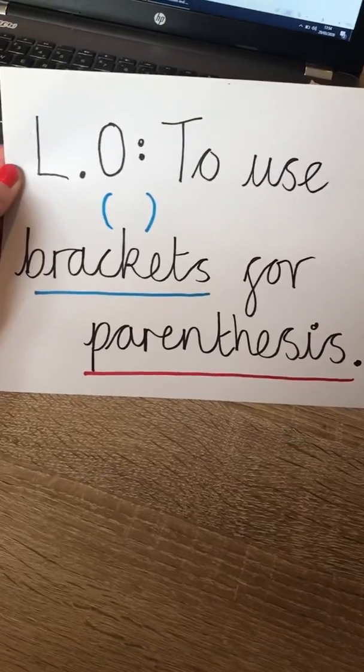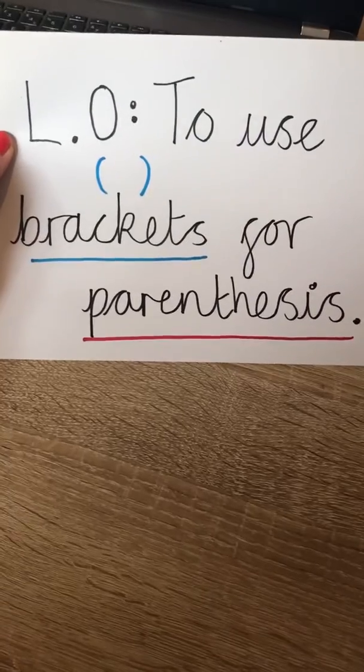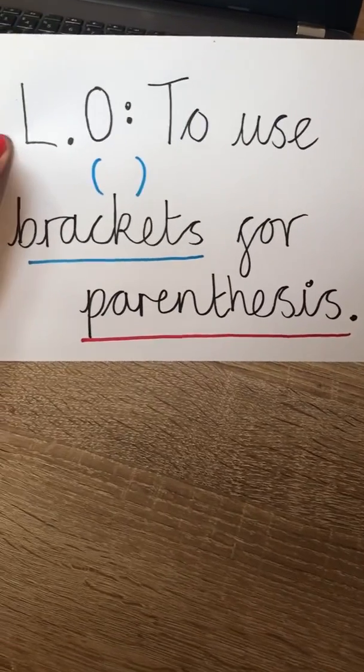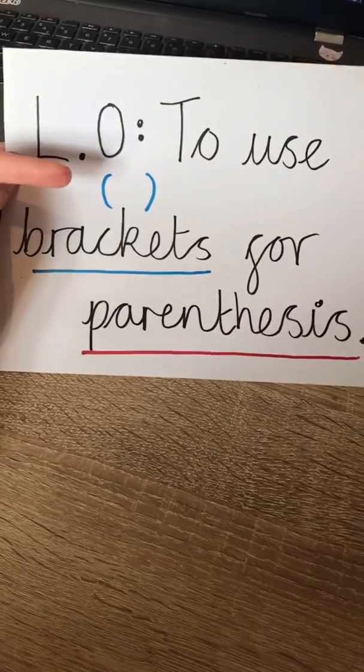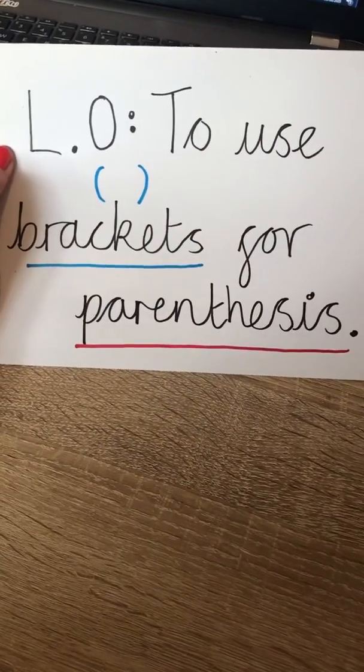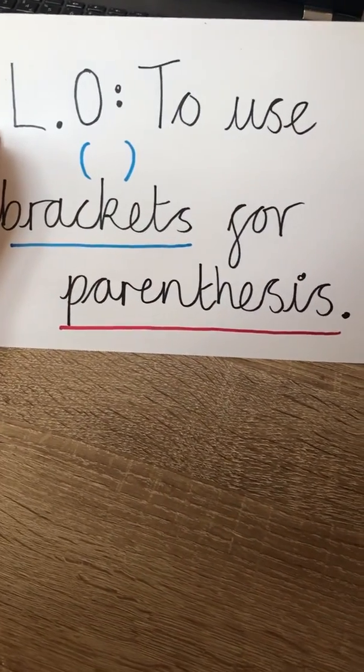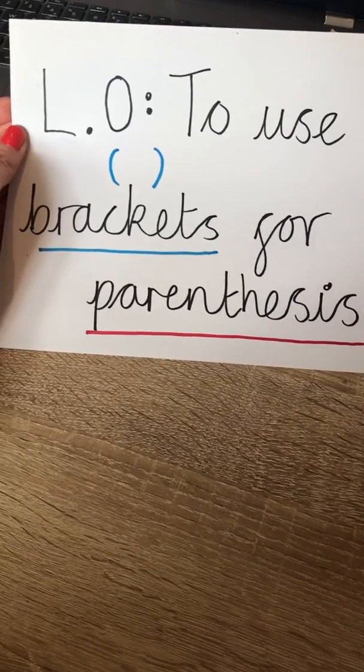So I am going to be talking you through the first English lesson of this week. So let's have a look at the learning objective. The learning objective for today's lesson is to use brackets for parenthesis. Now we all know what brackets look like, but just have a little think about what that word parenthesis means.